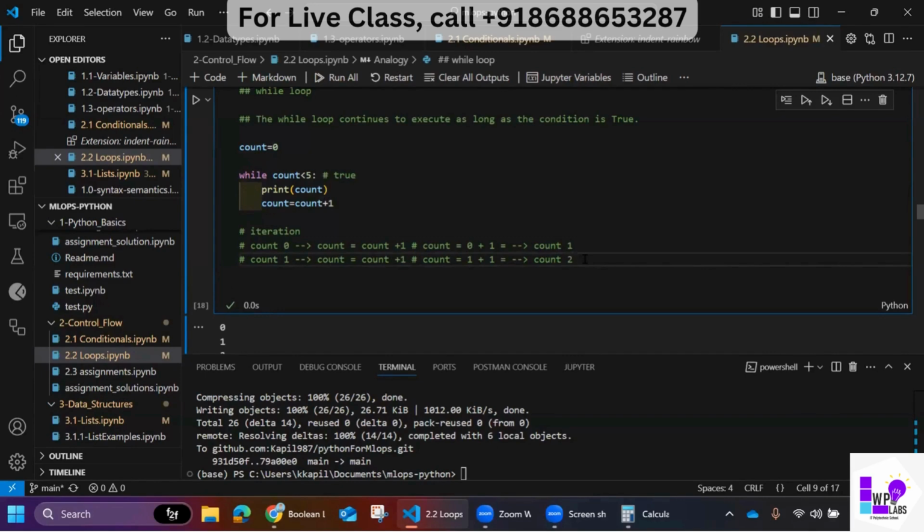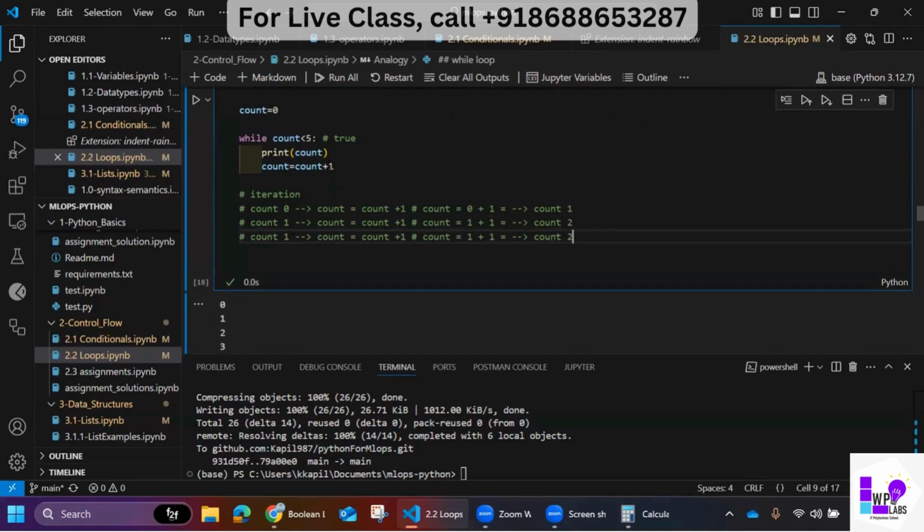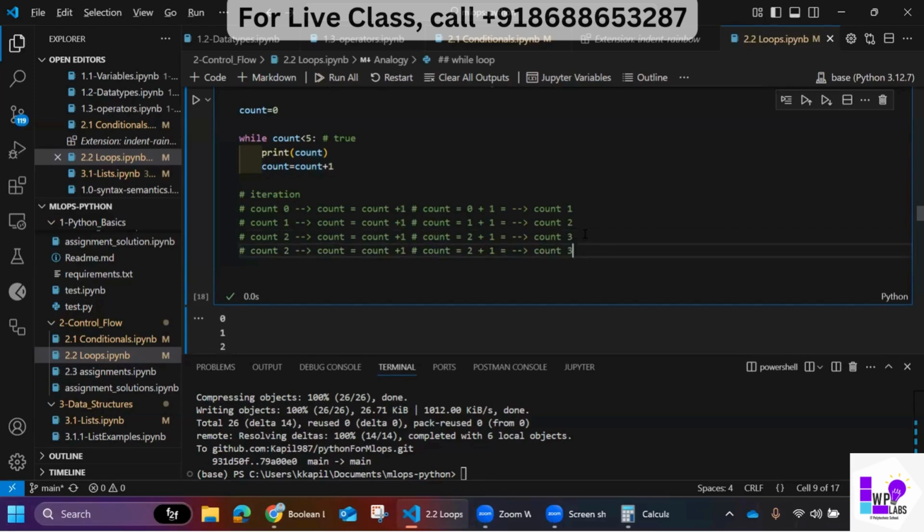2. Now again, 2 is less than 5. This is true. Now what do we have to do? Print 2. And after printing 2, increment count by 1. So what will happen if I increment count by 1? It will become 3. In a similar fashion it will move on. Then count will become 4 here, and 4 is less than 5.